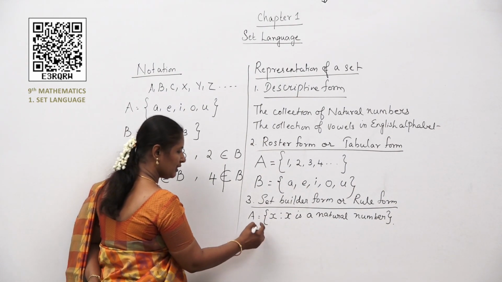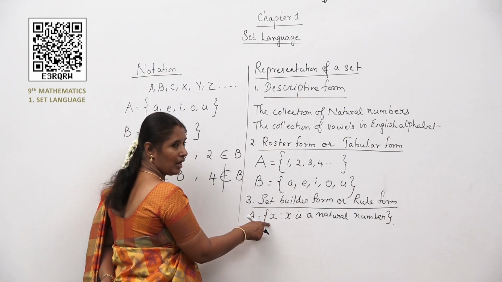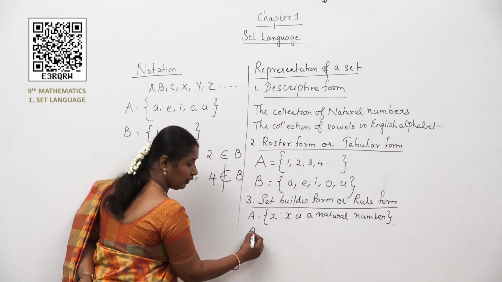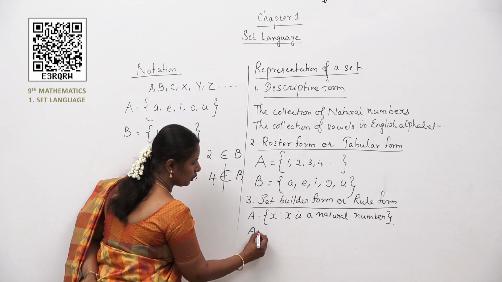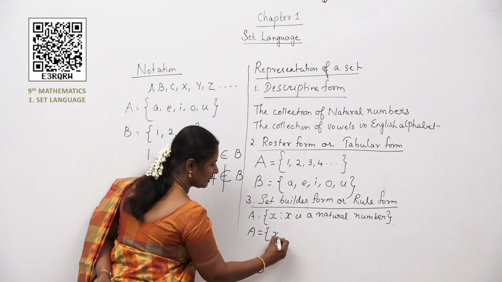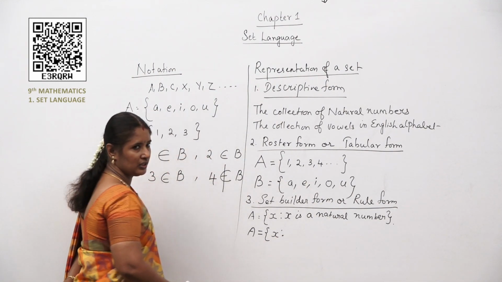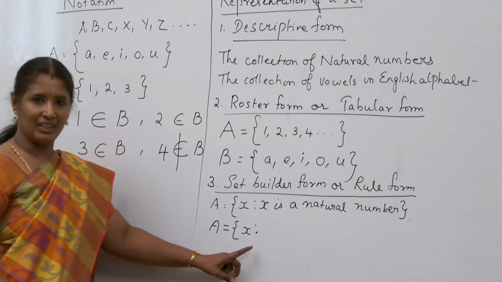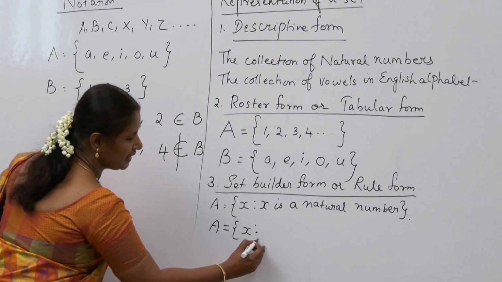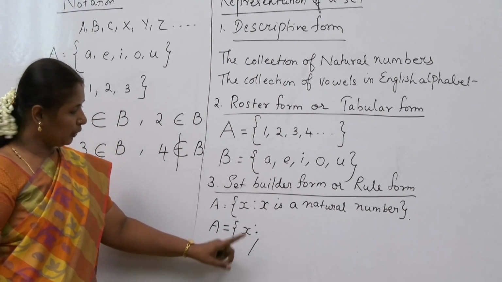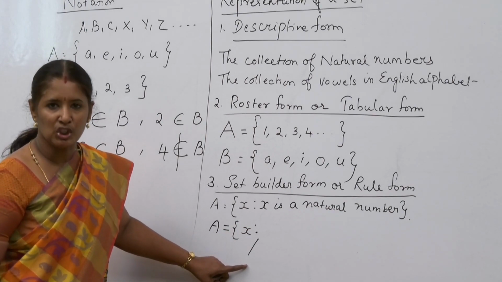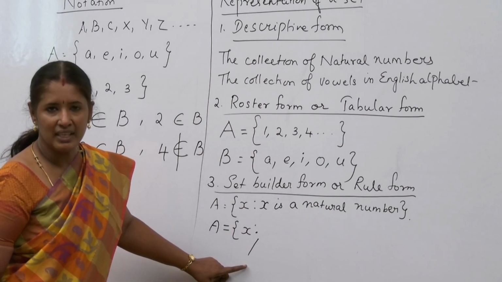Okay. Now what else? The same thing. The same A, I do it once again, children, with a different option. That is, even you can write it in this format. So A is equal to, start with the bracket again, X such that. For using the term such that, either you can use a colon over here or even this slash is used. You can use both the symbols. Both the symbols represent such that.